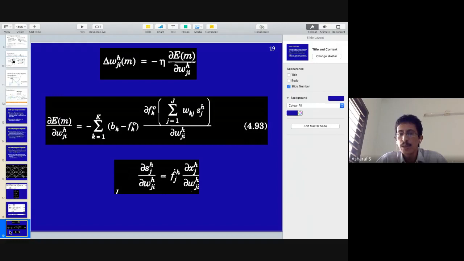So you know that dou f_k by dou W_ji, of W_kj doesn't have any W_ji. So basically W_kj are constants, so W_kj will come out. In 4.93 you can see that you'll immediately jump to the dou s_j by dou W_ji computation. What is dou s_j by dou W_ji?